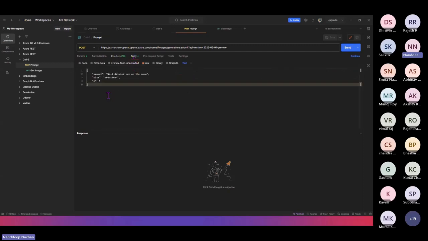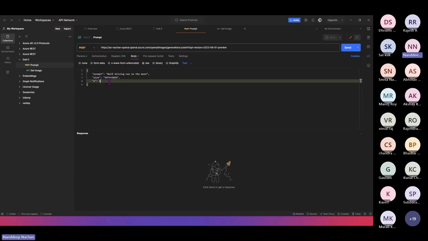In the body, there are three things on which this DALL-E is based. The first thing is the prompt, like what is your input to DALL-E, which image you want to generate. The second thing is the size of that image, whether it is 1024 or maybe higher or lower resolution. And n stands for the number of images.